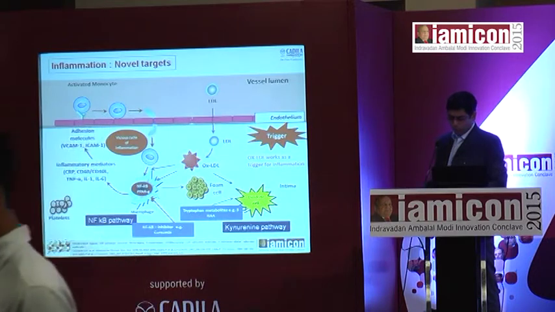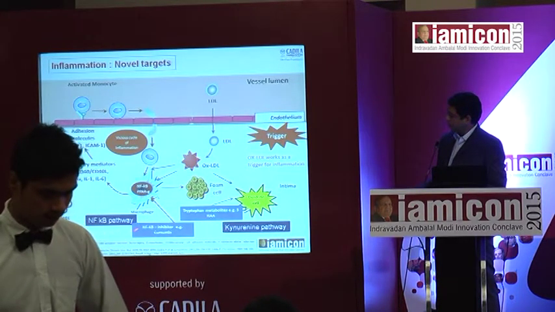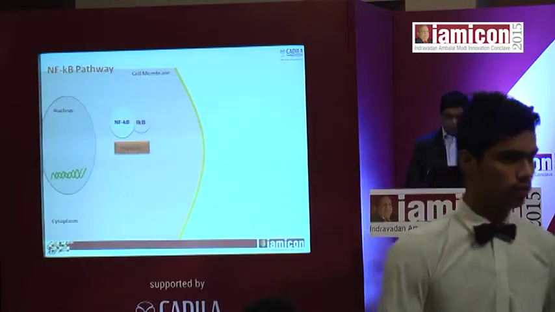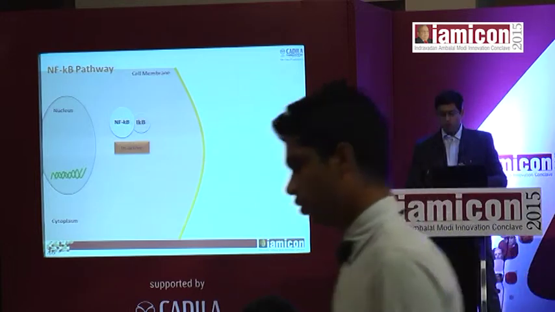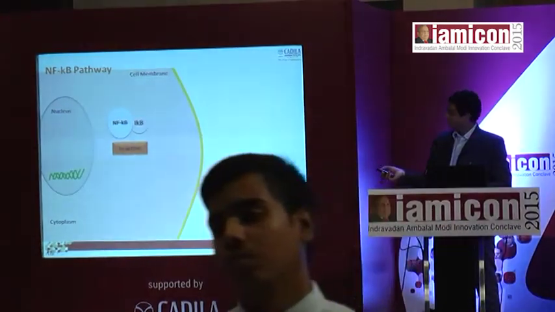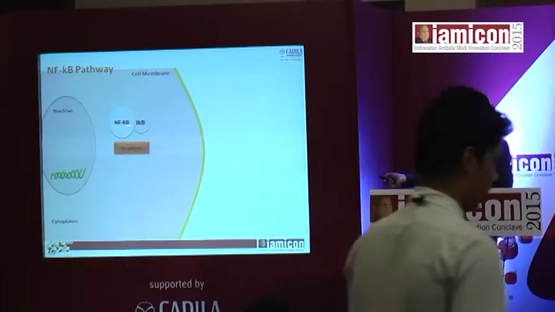We also have some inhibitors of this inflammatory pathway, and one of the important ones is curcumin. I will discuss them in detail now. So, trying to understand how this nuclear factor kappa B causes initiation of inflammation. This is the main inflammatory mediator.